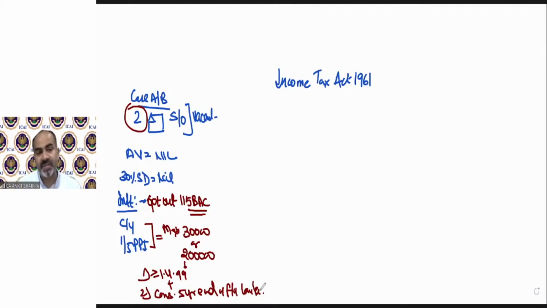So what is the pre-construction period? What is current year interest? We have already discussed it. So that was case number A or B. Now we are moving on to case number C.